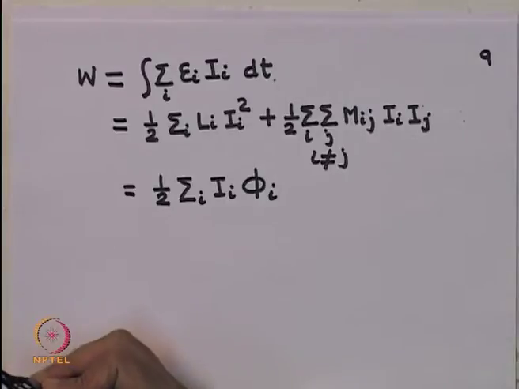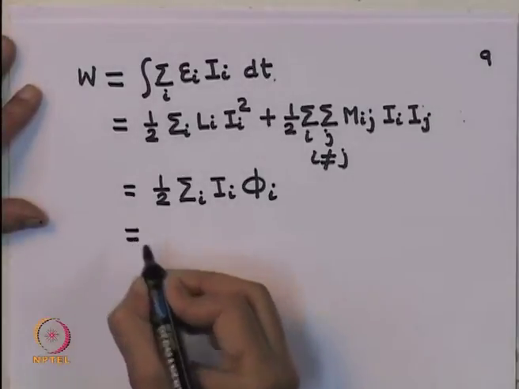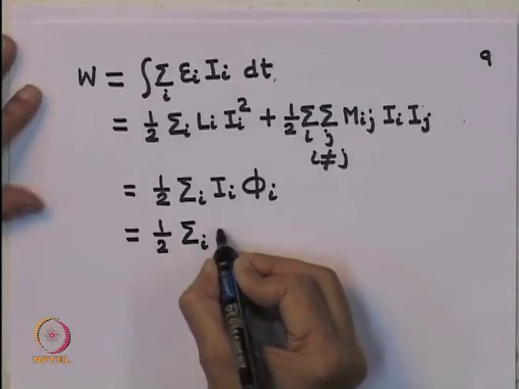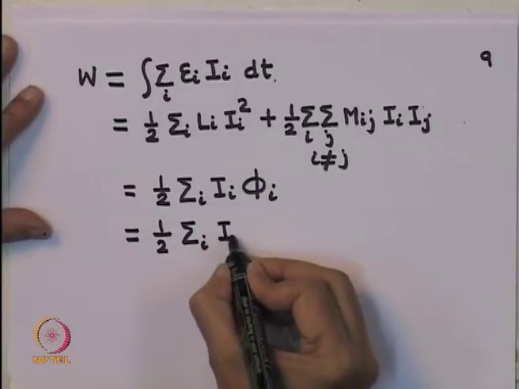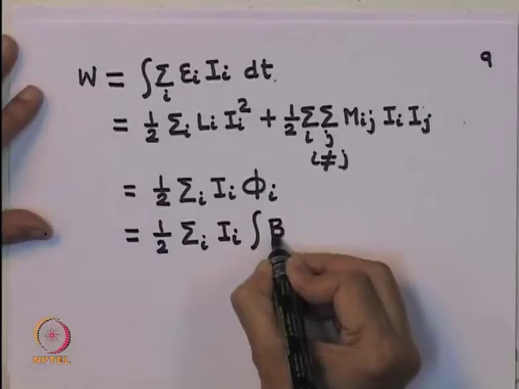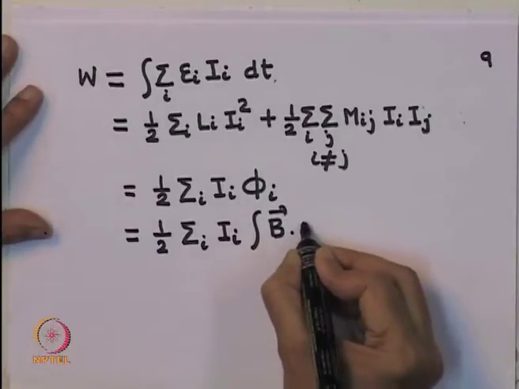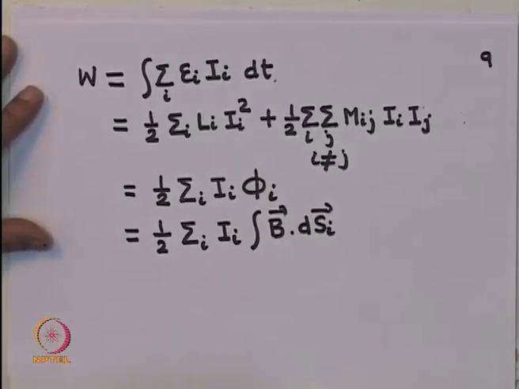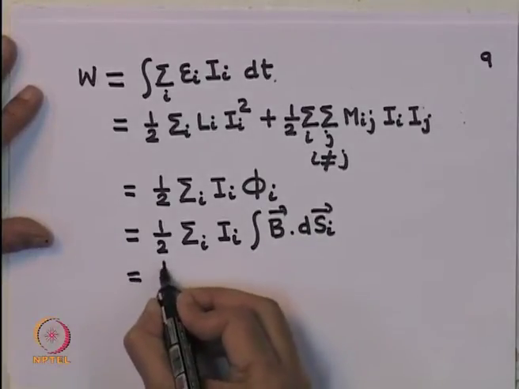Now, I will write it in a slightly different fashion. This is half sum over i of Ii times the flux. Flux by definition is B dot dS, so I write it as B dot dSi. This is the flux through the ith circuit.